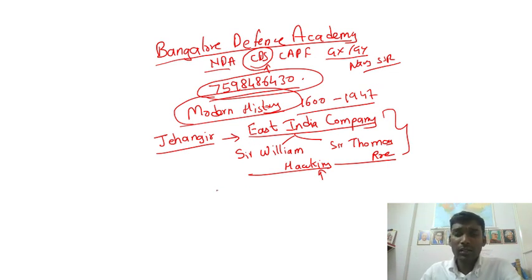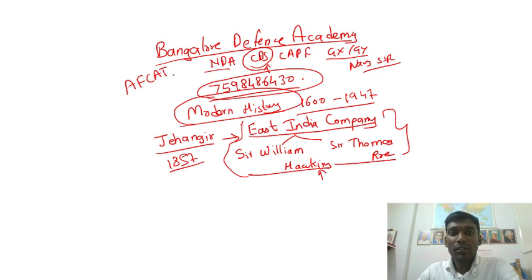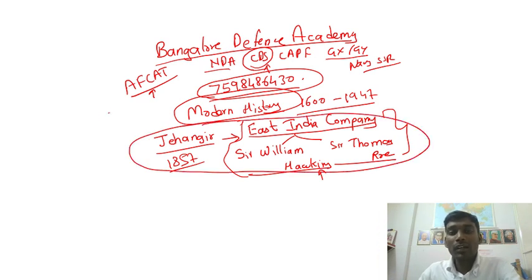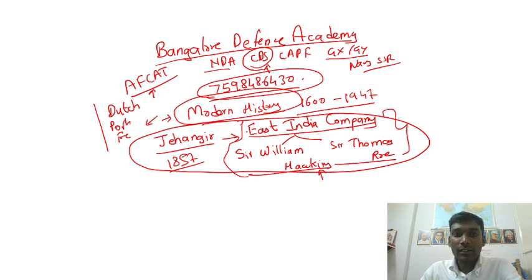Friends, we are focusing on CDS. That's the reason we are going to go deep, like in 1857 what is going to happen. If you are preparing for exams like AFCAT, Air Force Common Aptitude Test, please keep in mind that from this area they will ask you a question like who was the first to come to India, whether it was the Dutch, the Portuguese, the French or someone else, and who were the first and who were the last. Since we are focusing on CDS, let us go into the previous year questions.